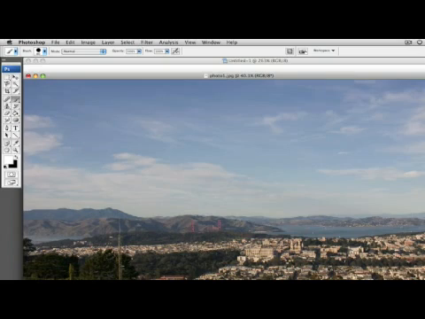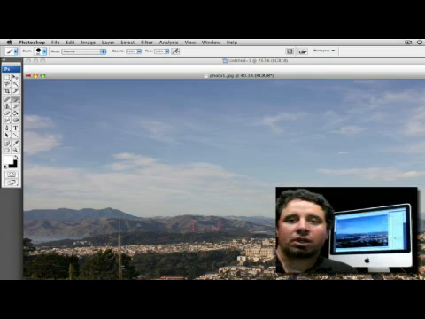So there you have it. Those are your undo options in your Edit drop-down menu in your menu bar. Just play around with it, have fun, and enjoy.